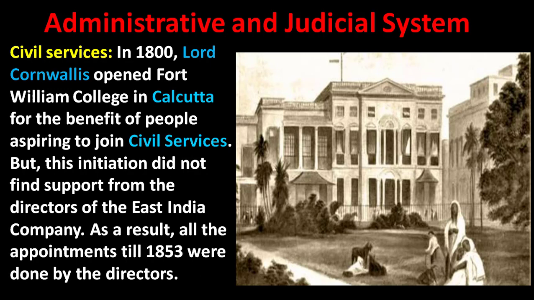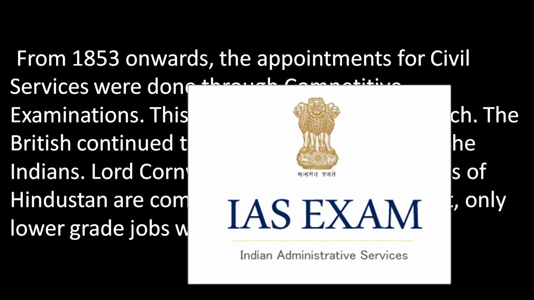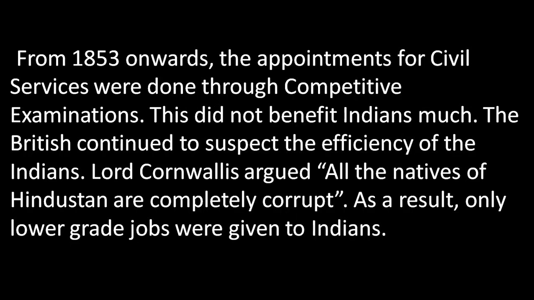It was withheld up to 1853. From 1853 onwards, the appointments for civil services were done through competitive examinations.